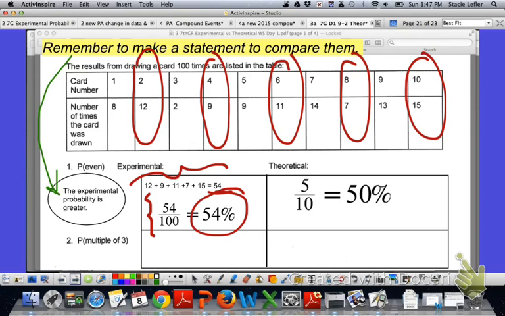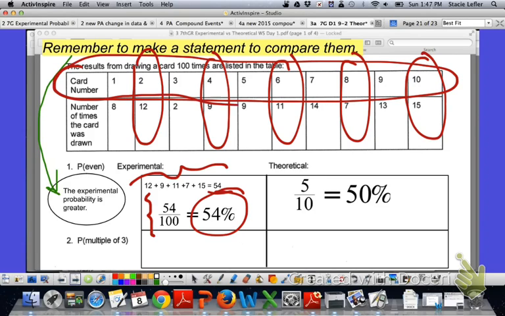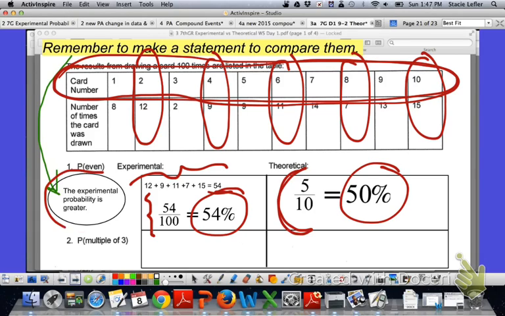However, theoretically, we don't look at the results at all. We only look at the cards themselves right here. There are 10 cards, and 5 of them are even. 5 out of 10, 50%. And then we write a statement, and we say that in this case, the experimental probability is greater than the theoretical probability.